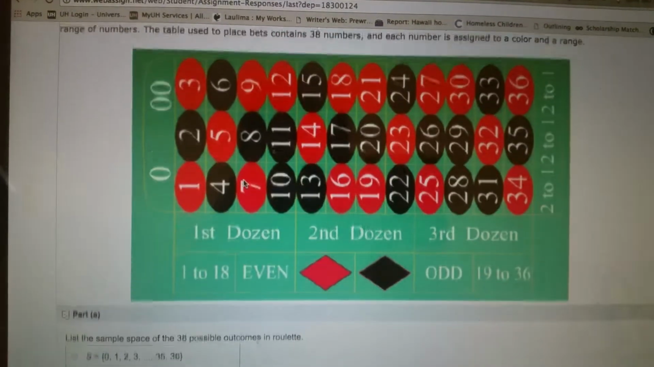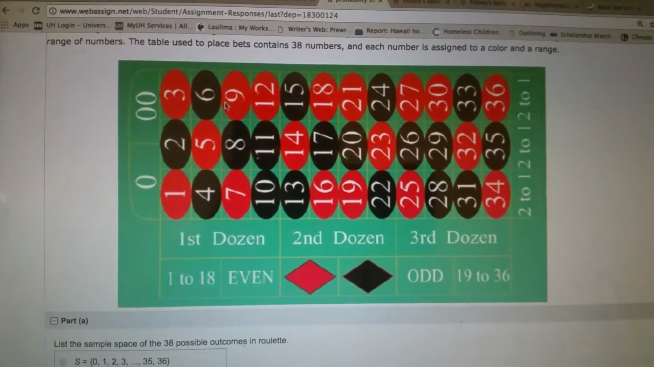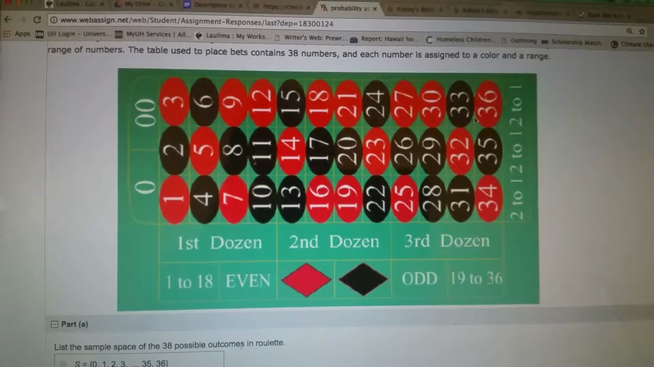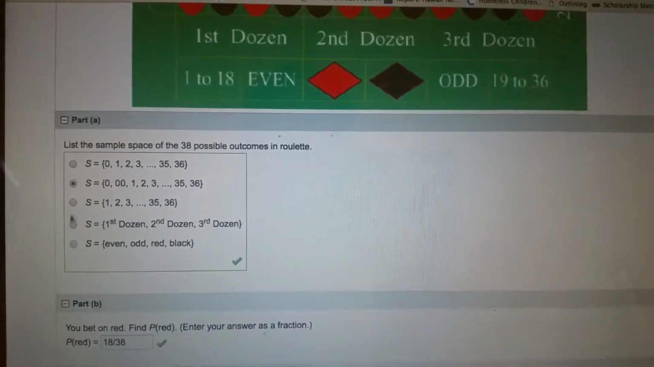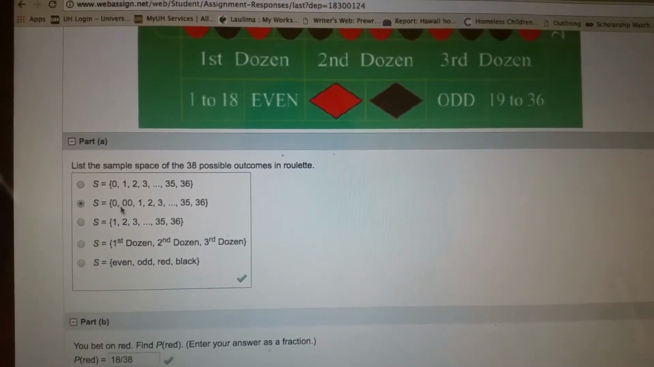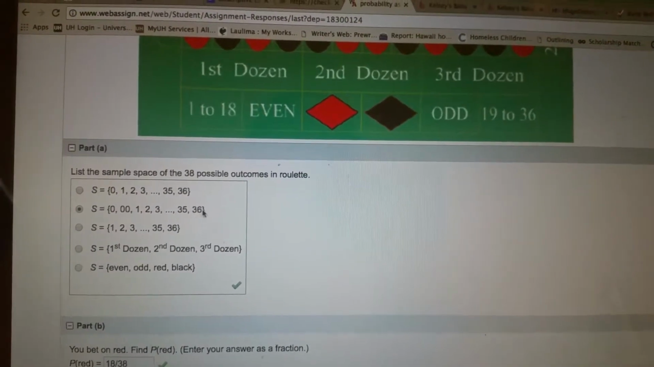Here are the possible outcomes. We've got 0 and 00, and then we have 1 all the way to 36. So that's 36 numbers, 1 to 36, and then we've got 0 and 00. Those are all the options. So the sample space is 0, 00, 1, 2, 3, 4, 5, 6, 7, all the way to 36.